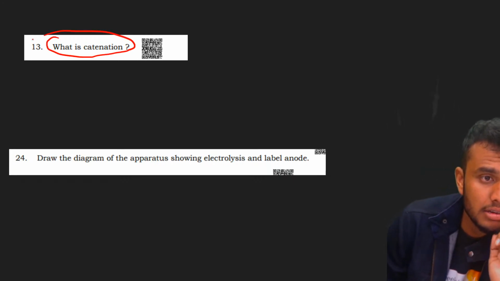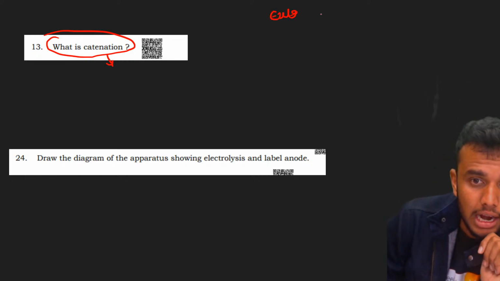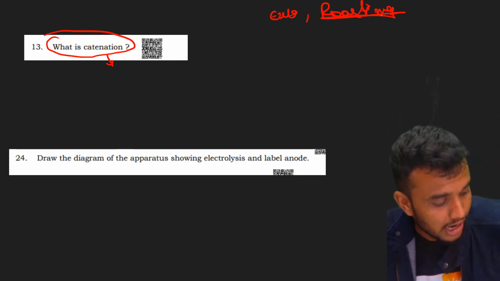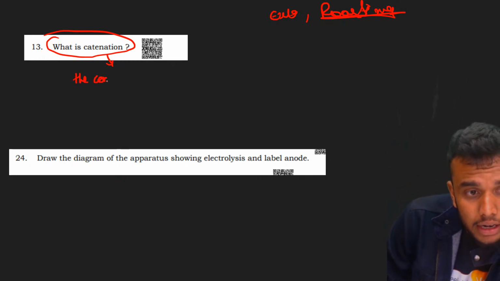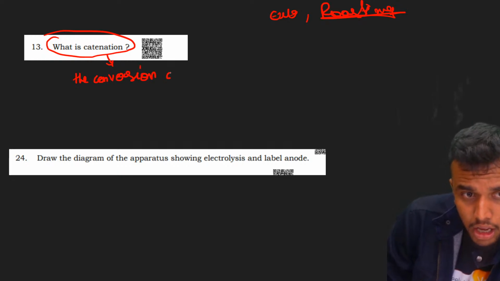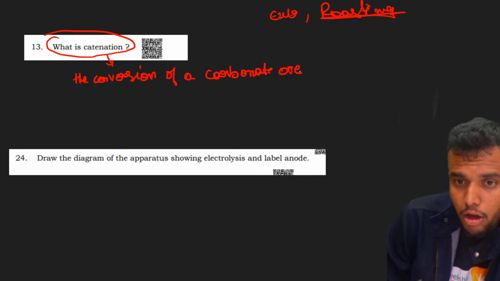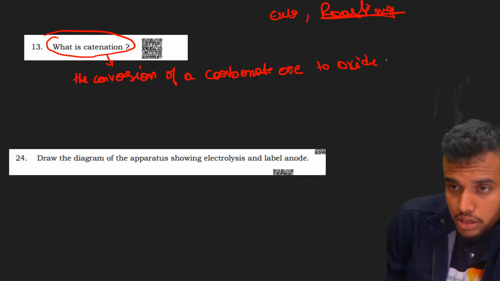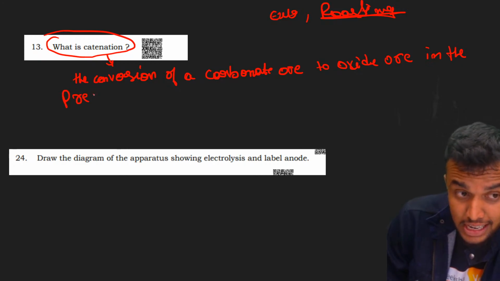What is calcination? What is the meaning of calcination? We already know that in extraction of metals, calcination, roasting and other concepts are coming. Calcination is coming, roasting is coming, and reduction is coming. Calcination is nothing but the conversion of a carbonate ore to oxide ore in the presence of a limited amount of air.